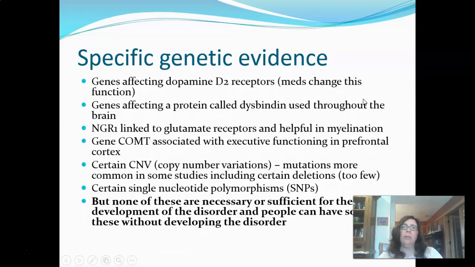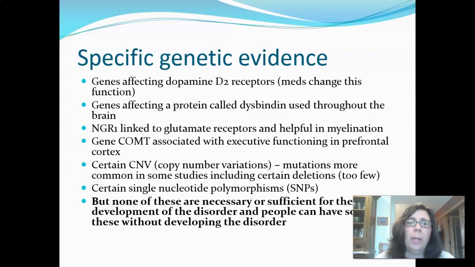Here's a list, and I'm not going to read through the list of specific genetic research outcomes. So in other words, you take somebody who's done research on the genetics of schizophrenia, and each one of these represents a result. And the reason I give you this list is that I want you to pay attention to, first, what kinds of things seem to be going on, but also how long the list is.